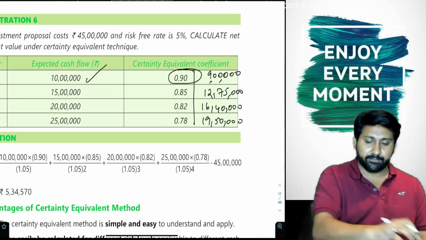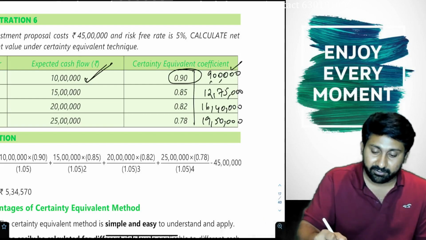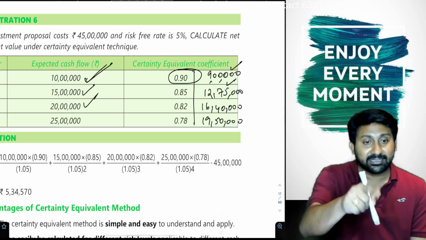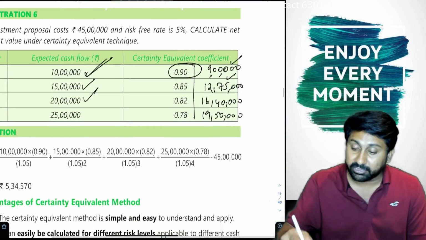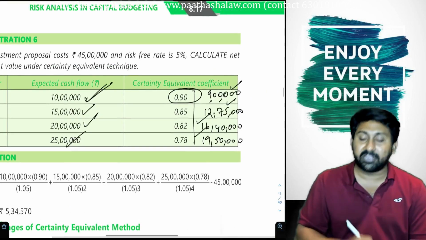So 10 lakh is uncertain, 9 lakh is certain; 15 lakhs uncertain, 12 lakh 75,000 certain; 20 lakhs uncertain, 16 lakh 40,000 certain; 25 lakhs uncertain, 19 lakh 50,000 certain.